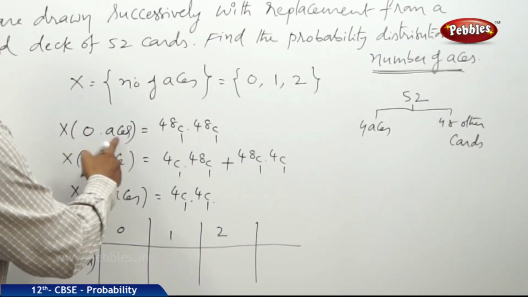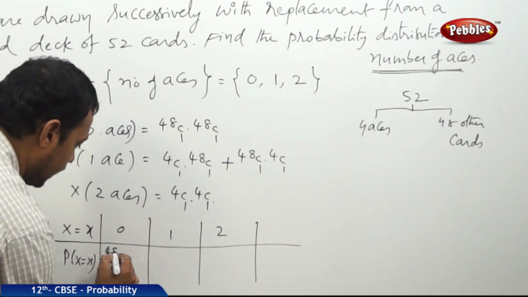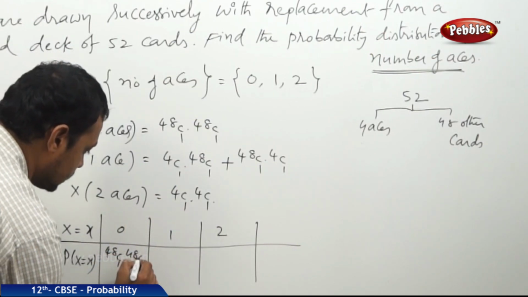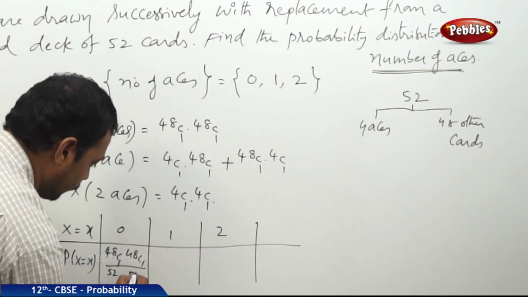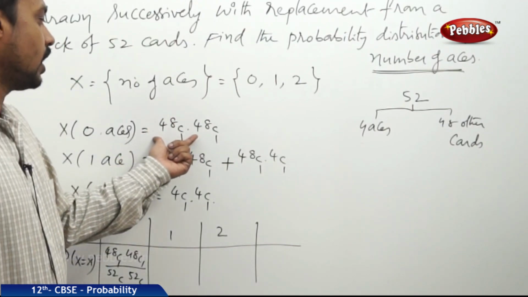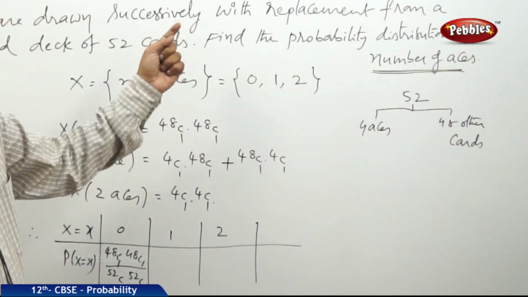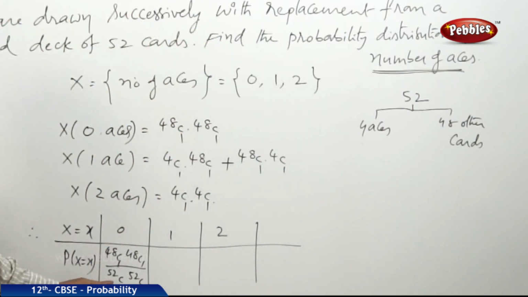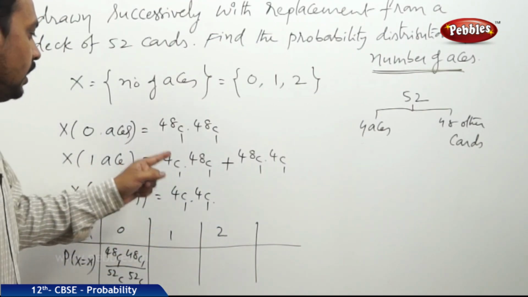At x is equal to 0, 0 aces, the favorable cases are 48C1 into 48C1 by 52C1 into 52C1, because the total number of ways of selecting 2 cards out of 52 cards with replacement is 52C1 into 52C1.